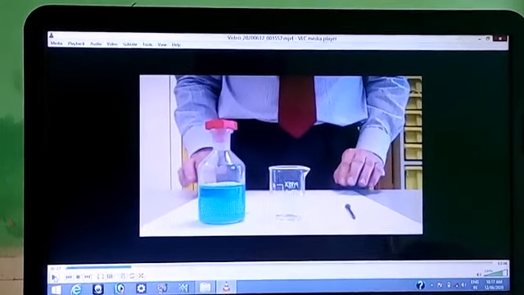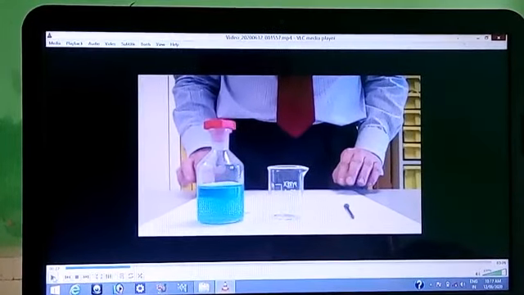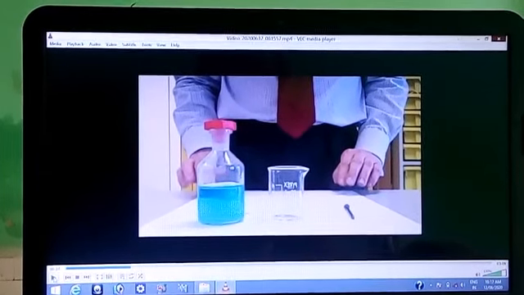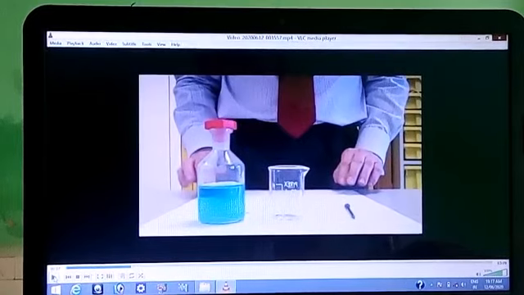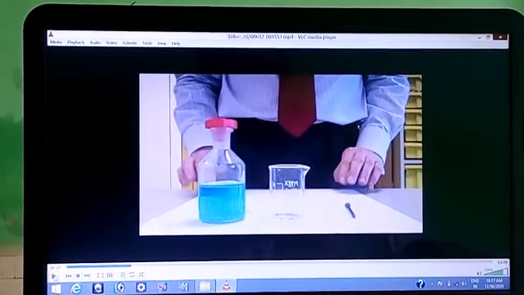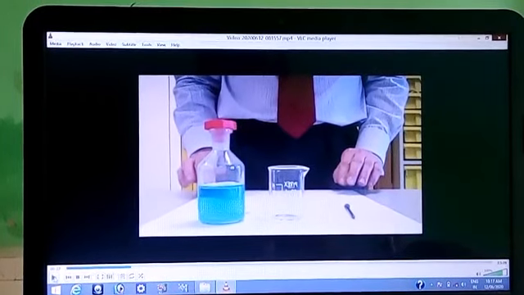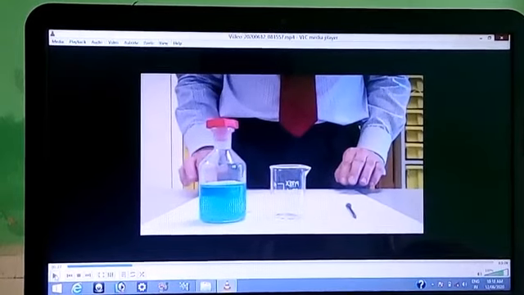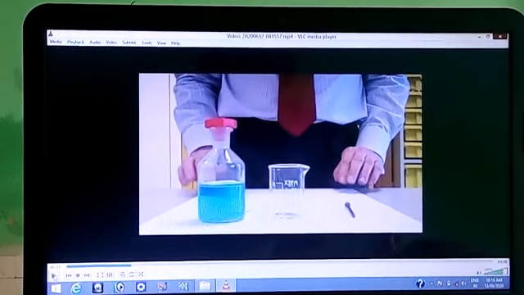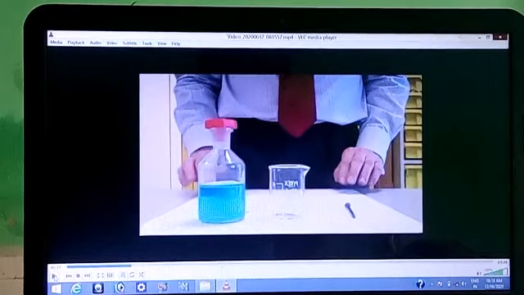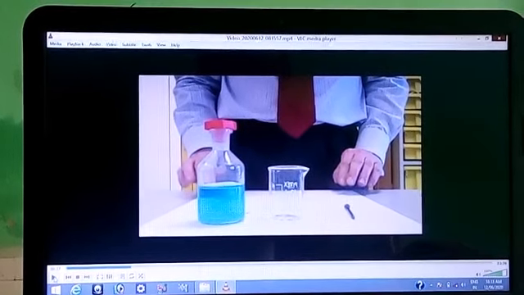This is the reaction between copper sulfate solution and iron nail. Copper sulfate is a blue colored solution as you can see in the figure. Iron nail is a grayish color. So when iron nail is put in a copper sulfate solution, you can see the change.